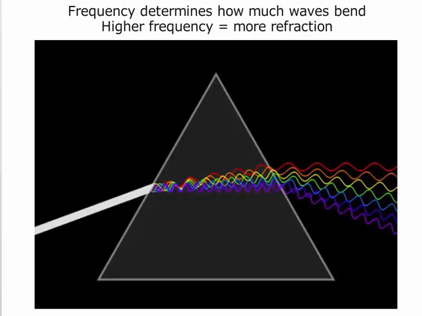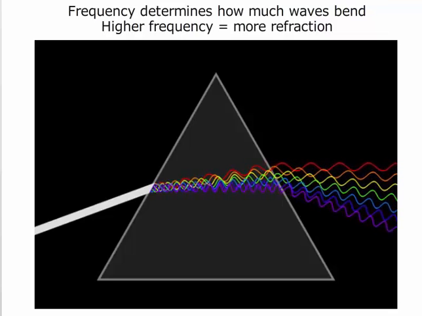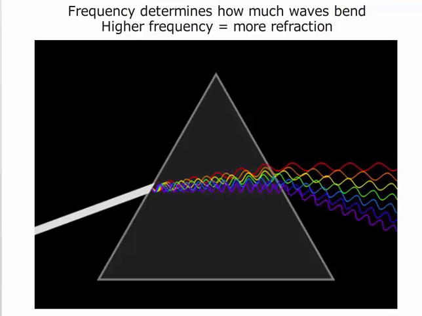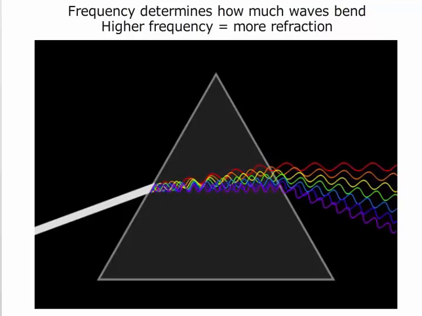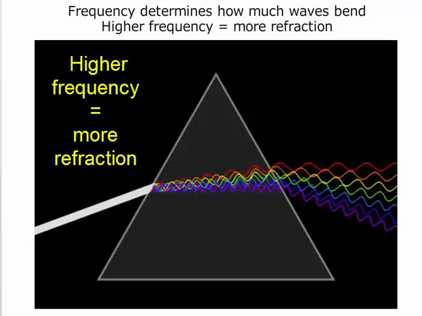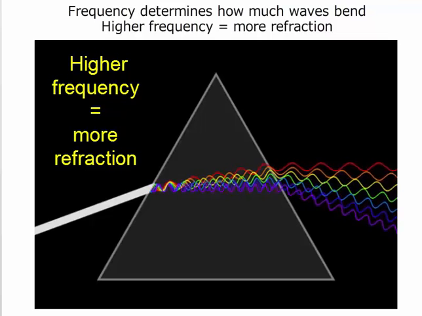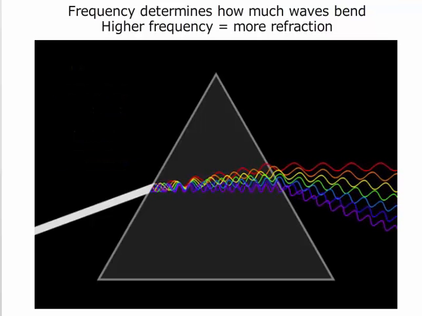In this animation, white light, which is a combination of all frequencies, hits a glass prism. Because different frequencies of light have different speeds, the light rays split up into our rainbow. From top to bottom, we have Roy G. Biv. The higher the frequency, the more refraction will occur, so violet light refracts the most, and red light refracts the least. Fun fact, if there's a double rainbow, the one on the bottom looks like this one, but the rainbow above it would be reversed with red on the bottom and violet at the top.